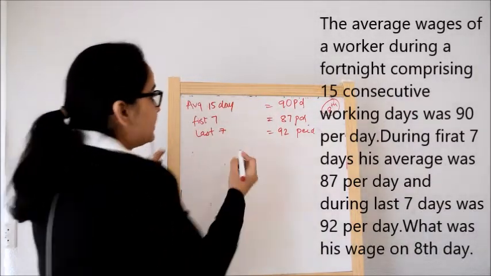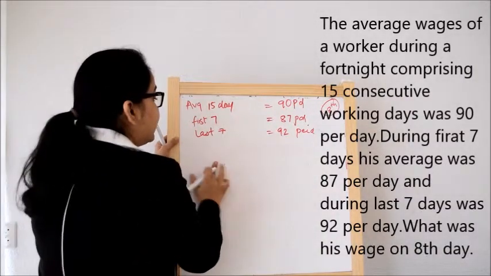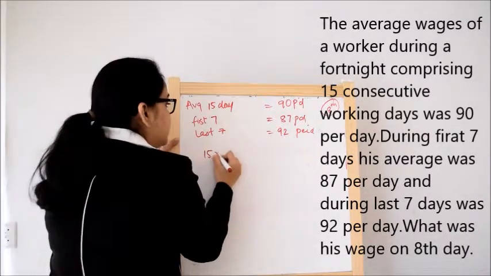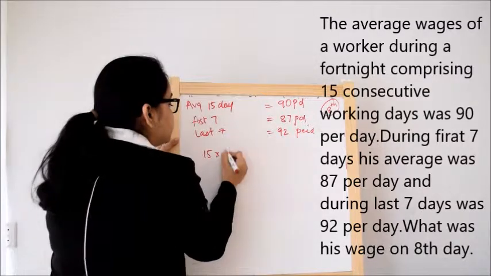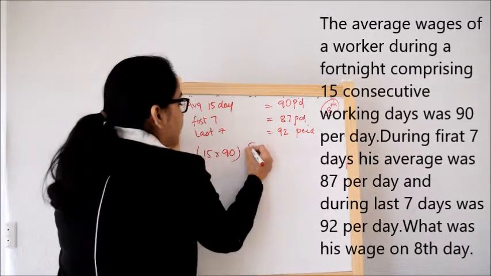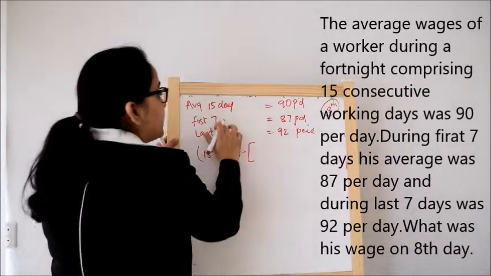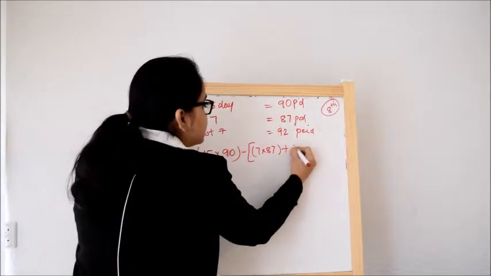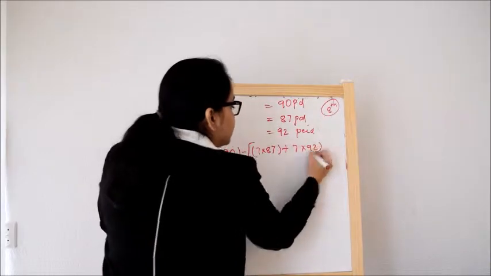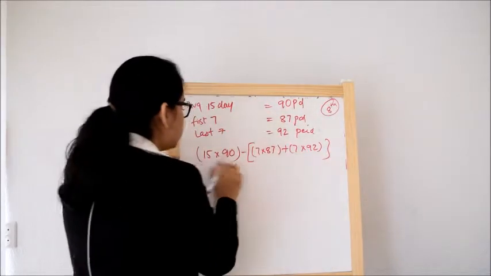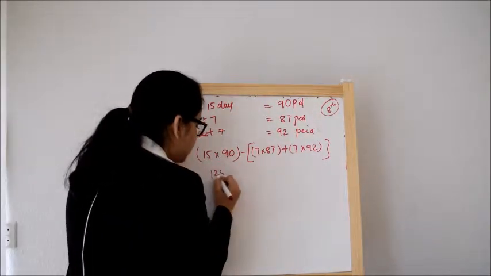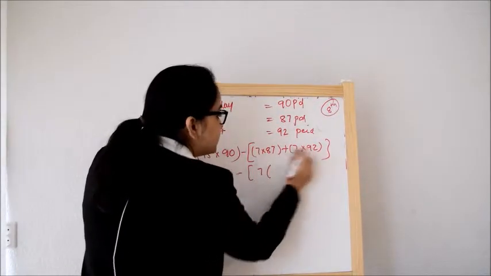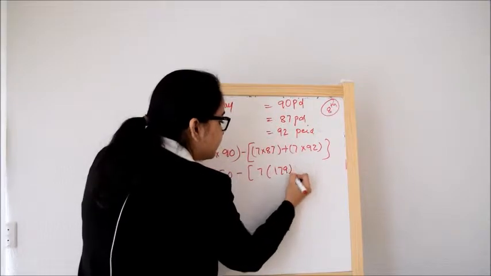So it is again easy. We have to take the sum of the total number of days, that is 15 days into 90, minus the sum of this, that is 7 into 87 plus 7 into 92. So this will be 1350 minus, we'll take 7 common, and this will be 179.